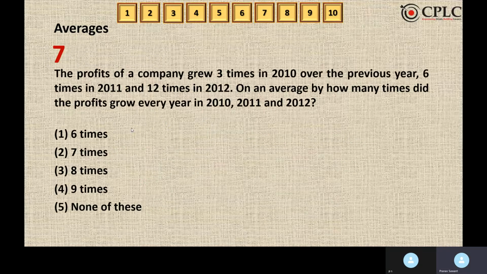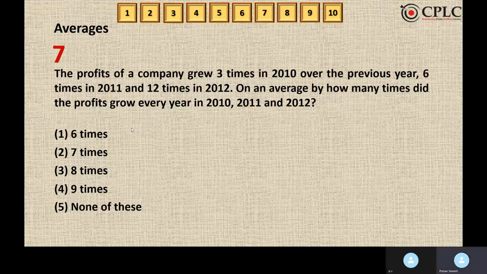The profits of a company grew 3 times in 2010 over the previous year, 6 times in 2011 and 12 times in 2012. On an average, by how many times did the profit grow every year in 2010, 11 and 12? Now this is not a question of arithmetic mean. This is a question of geometric mean.